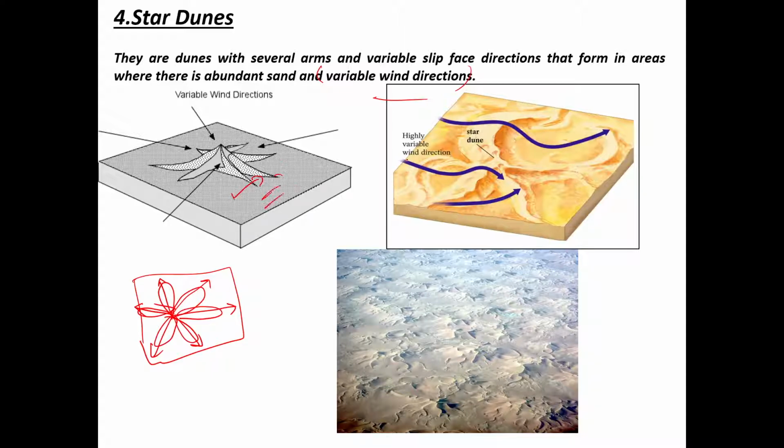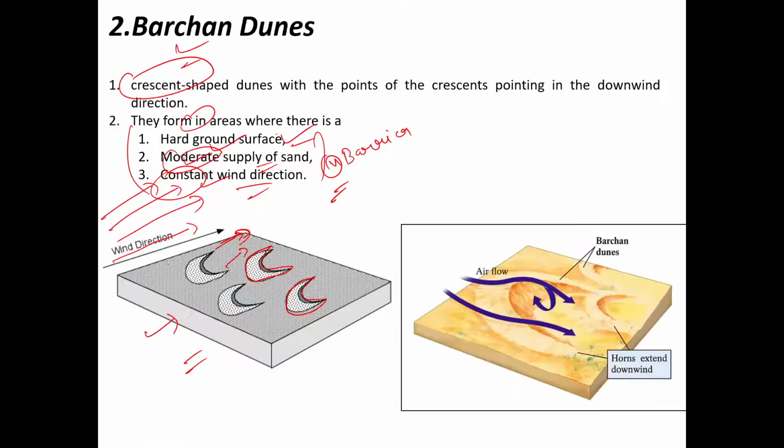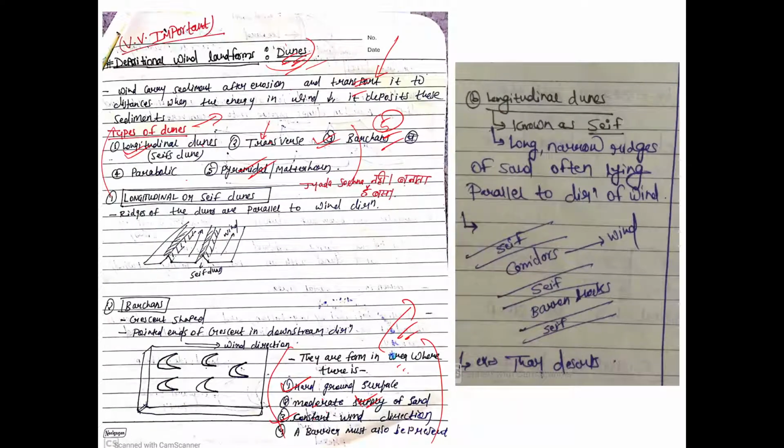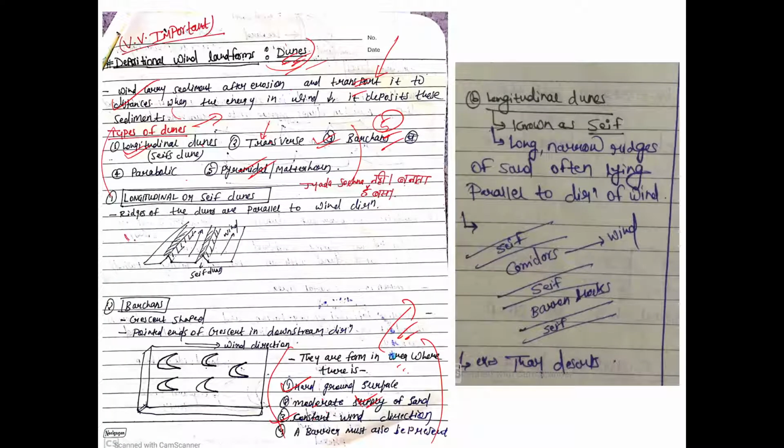This is the figure, right? So the only need is variable wind direction and abundant supply of sand. Nothing very special about it, right? So these are my notes. We covered definition and types of dune. We did the longitudinal dune. I think you are comfortable with it now.